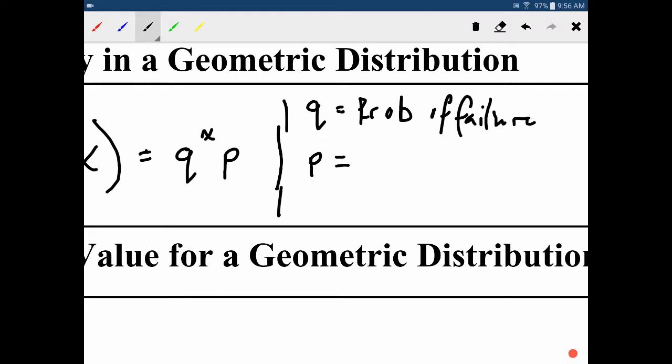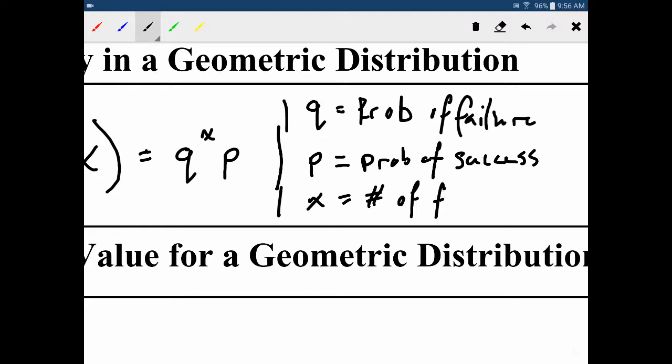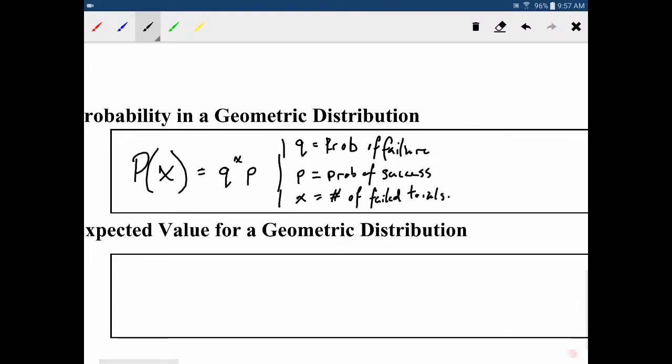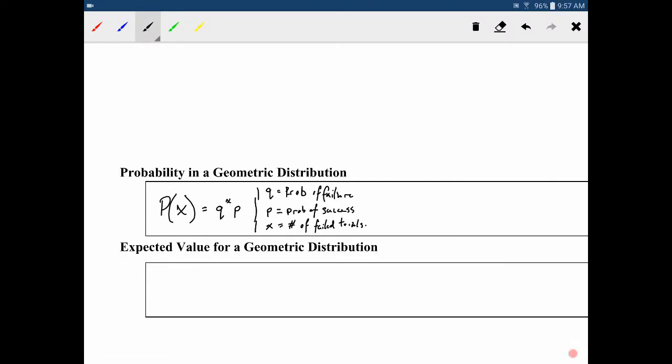P is probability of success. And then finally, our X is the number of trials, or actually the number of failed trials, we'll say. Failed trials. Okay, so there we go. So that's our probability for this question.